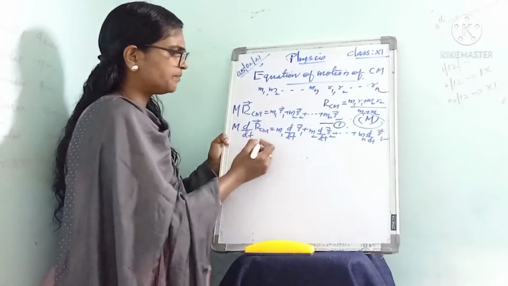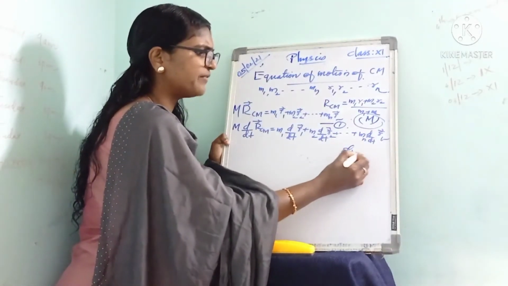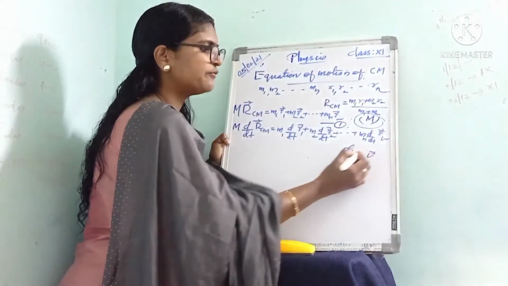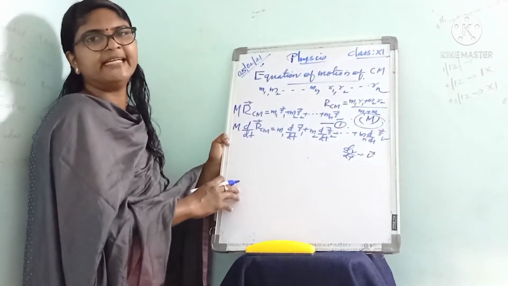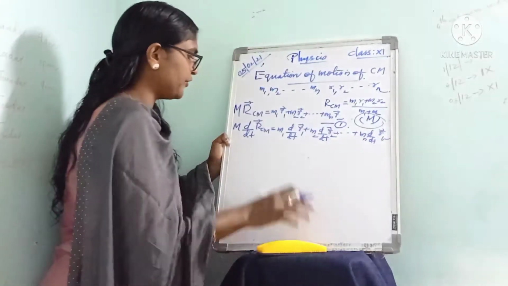You know what dr by dt is? The rate of change of displacement is actually velocity. Dr by dt represents the velocity.